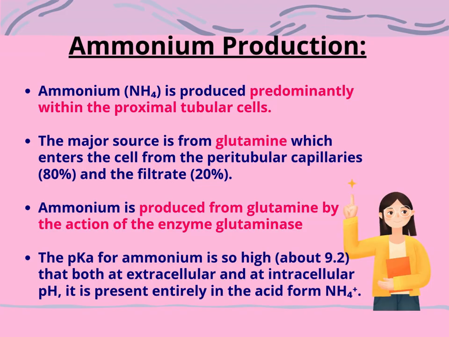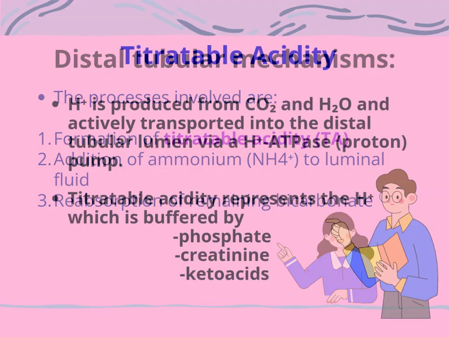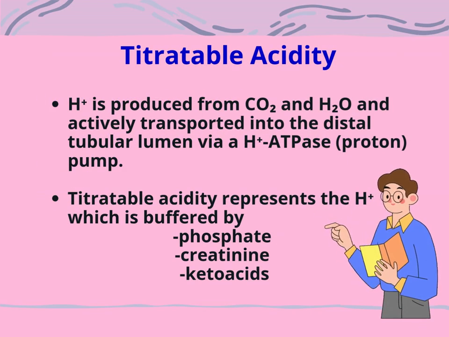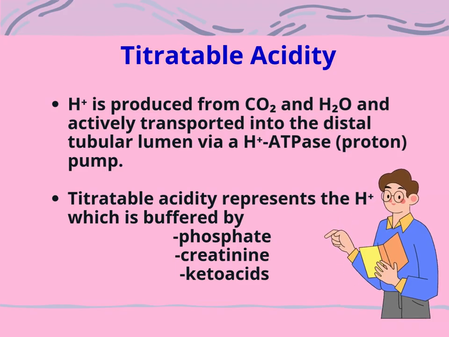Ammonium is produced predominantly within the proximal tubular cells. Ammonium is produced from glutamine by the action of the enzyme glutaminase. The processes involved in distal tubular mechanisms are formation of titratable acidity, addition of ammonium, NH4+, to luminal fluid, and reabsorption of remaining bicarbonate. Titratable acidity represents the H+ which is buffered by phosphate, creatinine, and ketoacids.